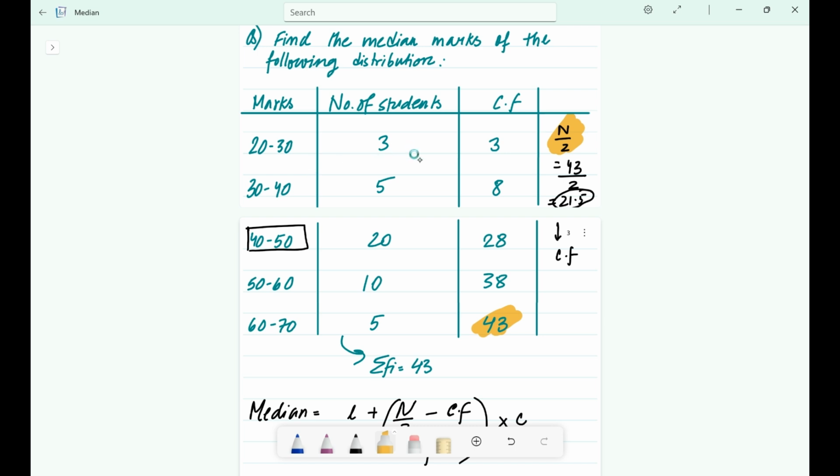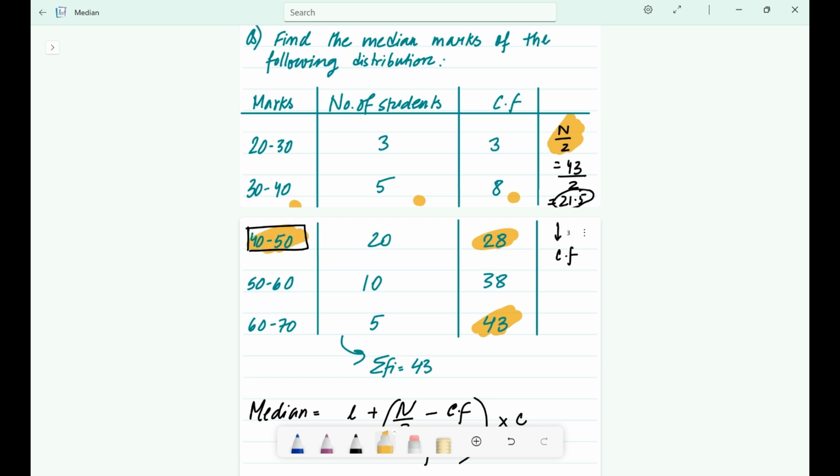20 to 30? No. 30 to 40? No, it's 8, not more than 21.5. Not this one either. But here you see 40 to 50, CF is 28. So this is our median class. 40 to 50 is our median class.